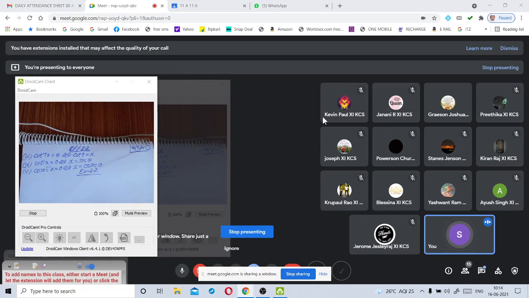Now come to question number 3. All of you open the textbook. Page number 47. Question number 3. In the last class, we have completed 2 questions so far in this exercise. Yes or no?